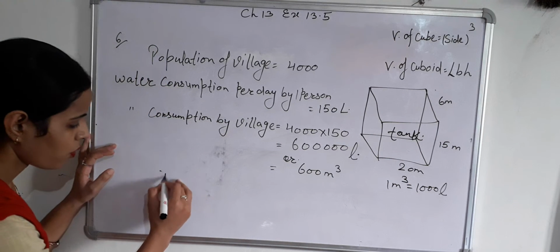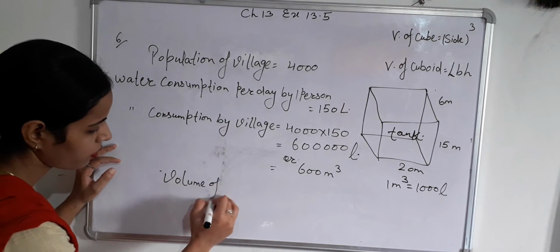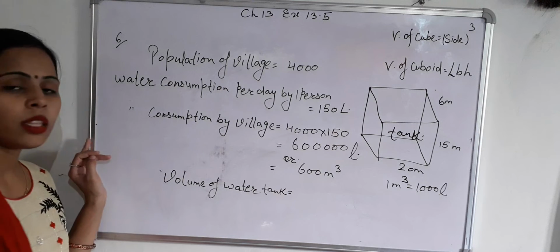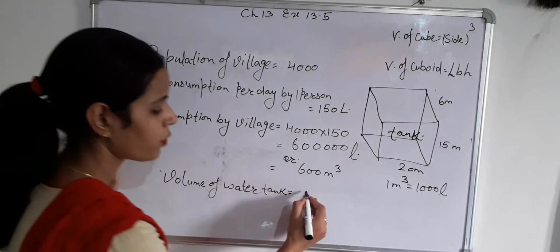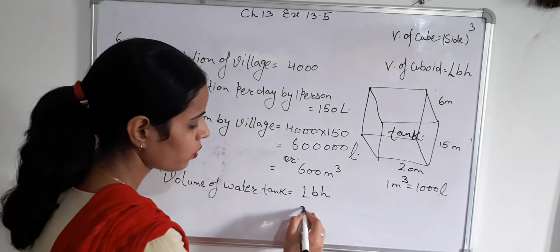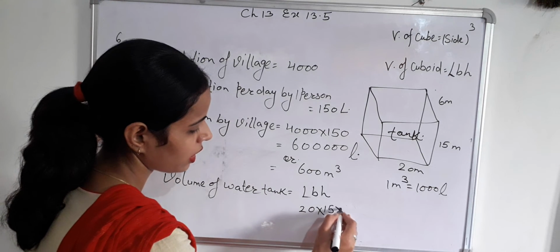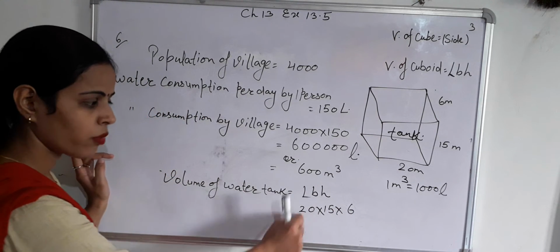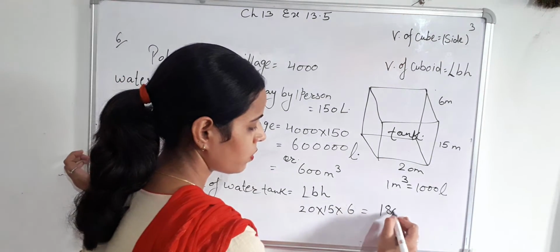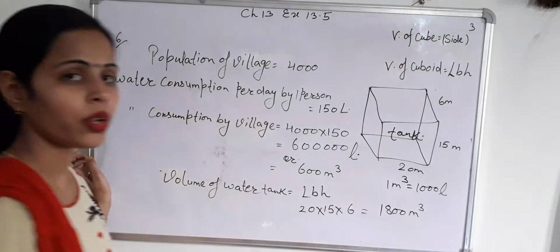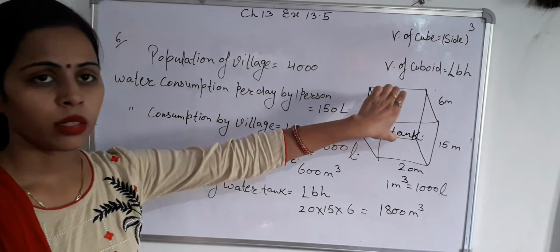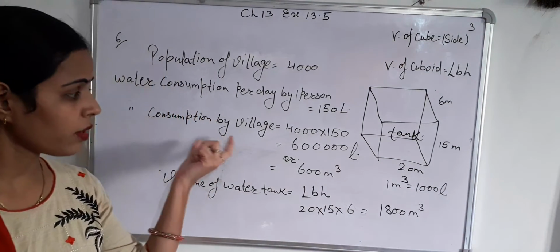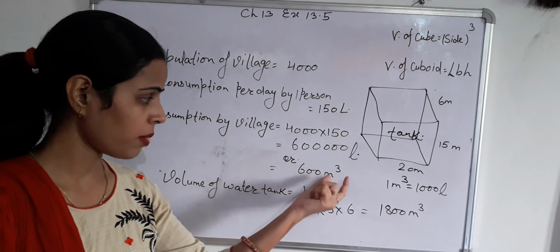Volume of water tank: this tank is in the form of a cuboid. So volume of cuboid equals L into B into H, which is 20 into 15 into 6. 6 into 20 is 120, and 120 into 15 equals 1800 meter cube. So the amount of water in this tank equals 1800 meter cube. But water consumed in one day equals 600 meter cube.